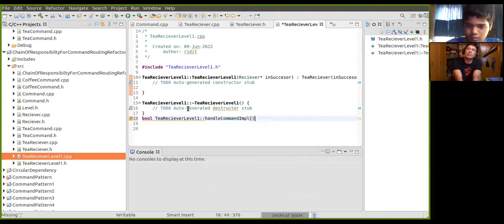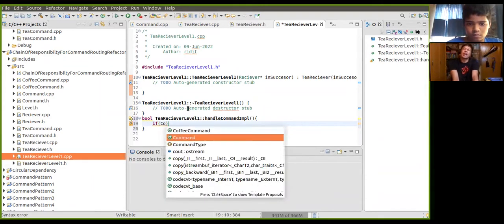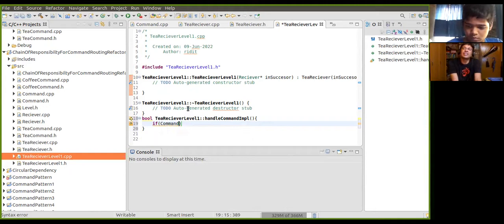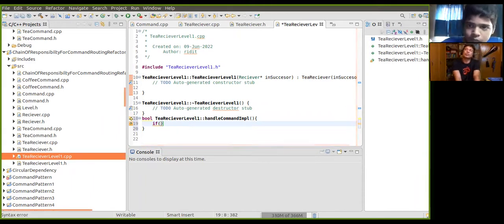And then it is not coming. Yes, handle command implementation. Very good. Then what you'll have to do first is check whether it's a T command or not. Hang on, just one second. Handle command implement.